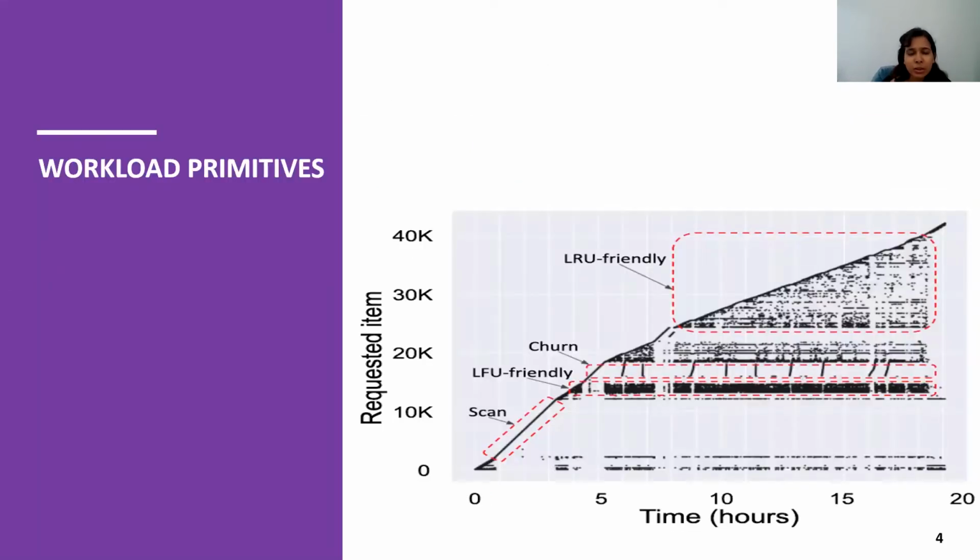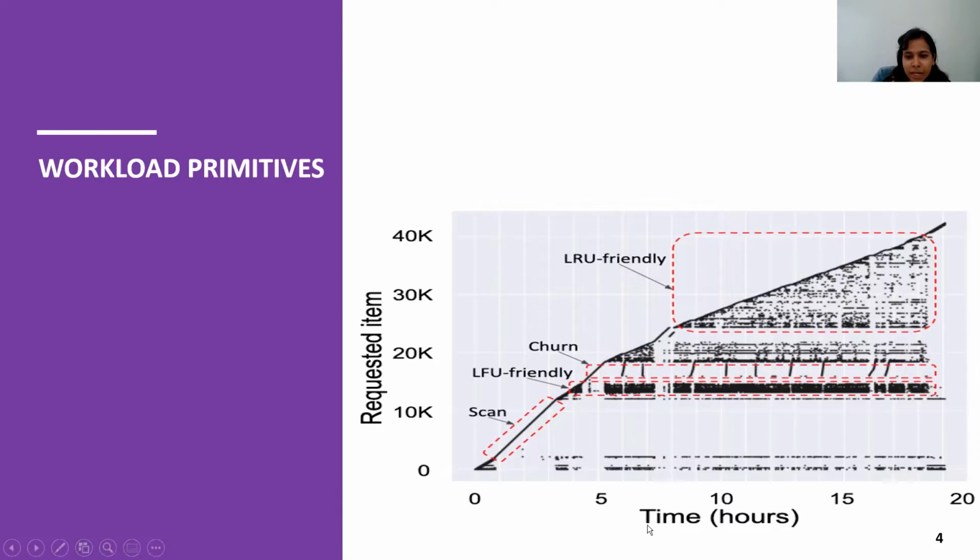Many state-of-the-art algorithms perform inconsistently when we run them on many different workload types. As a result, we analyzed 329 production storage workloads to understand their patterns. On the right-hand side, we can see a particular workload and its pattern. Using our analysis, we defined 4 different workload primitive types.